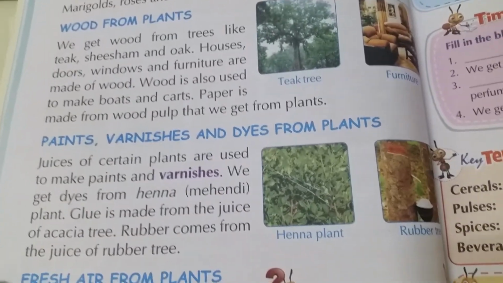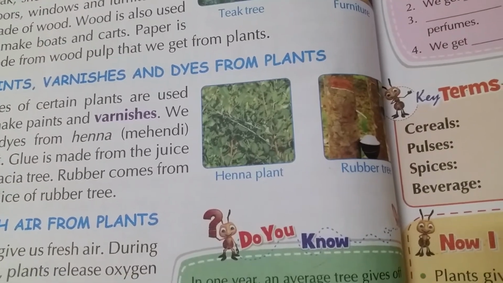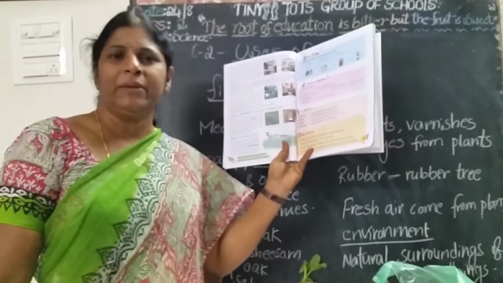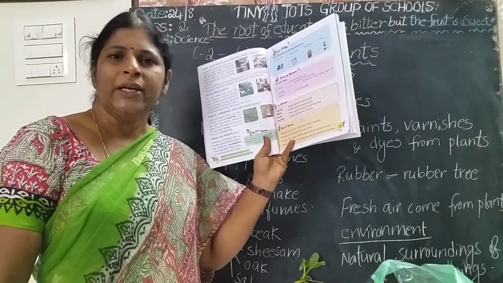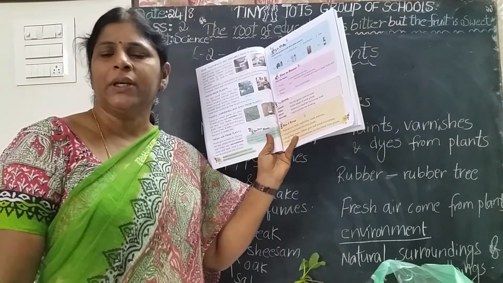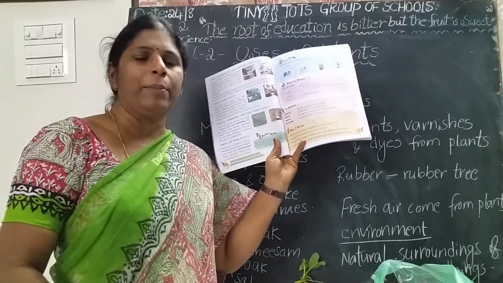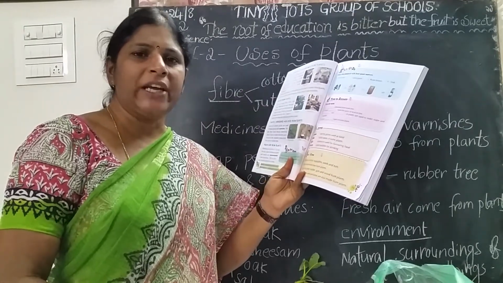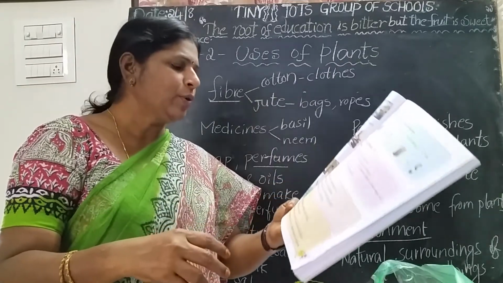Varnishes. Varnish means what, amma? That is a liquid, amma, applied on materials for shining. For shining tables, benches, dressing tables, sofas. Those are made with wood. Things which are made with wood, we apply varnish on them. If we apply varnish on those materials, they give shine.